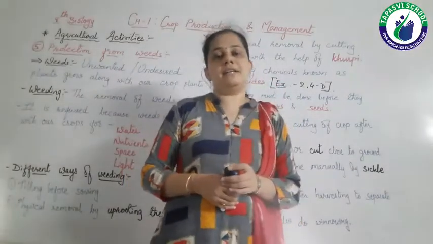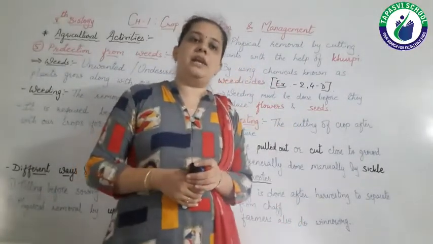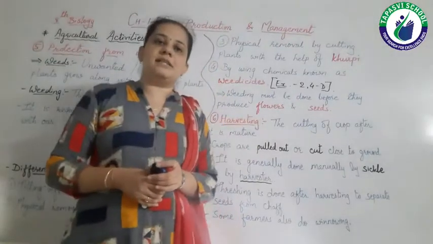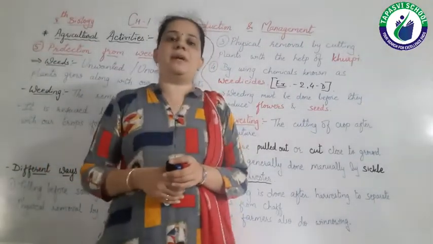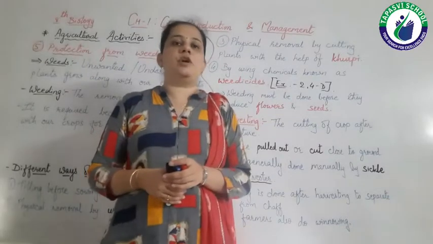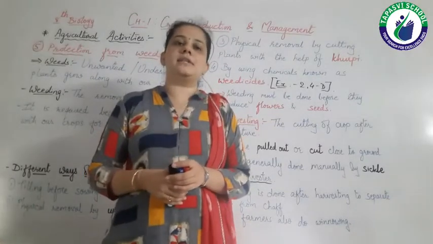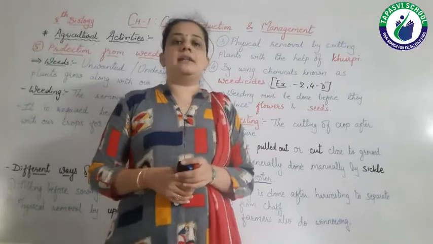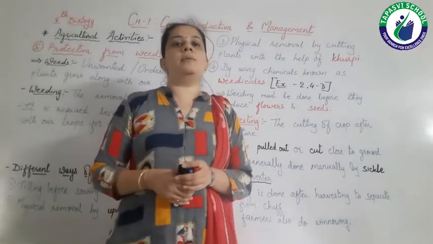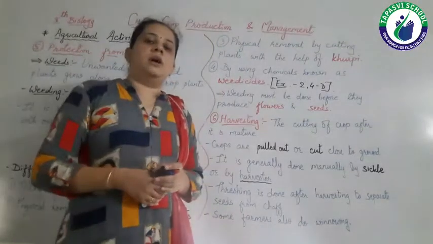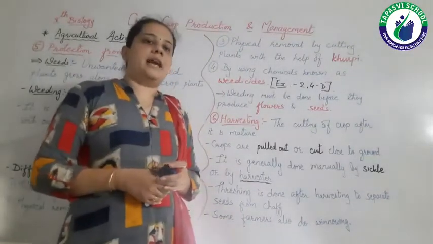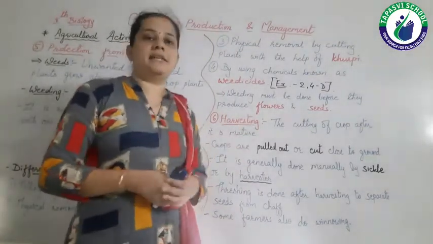Harvesting we can do manually or with the help of a harvester, and after harvesting we must separate the seeds from the chaff. And this is done by either winnowing or threshing, right? So this is all about our agricultural activity known as harvesting.